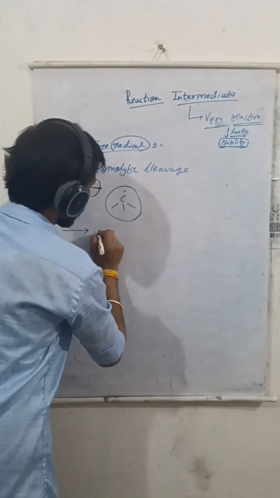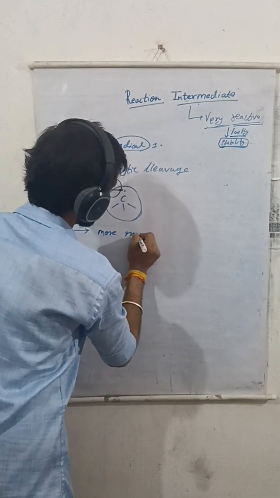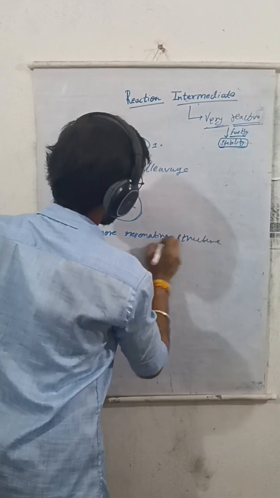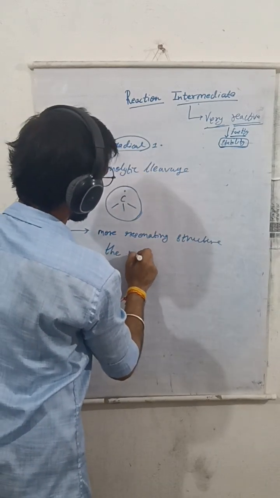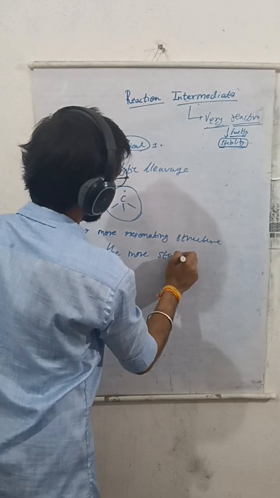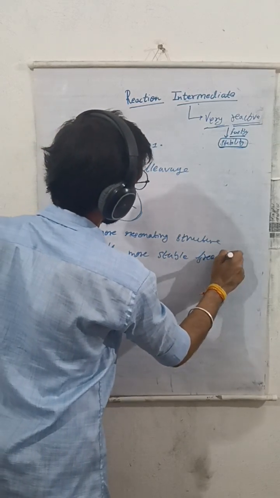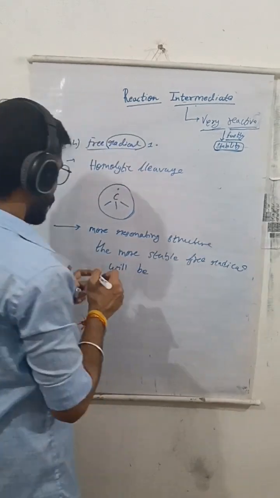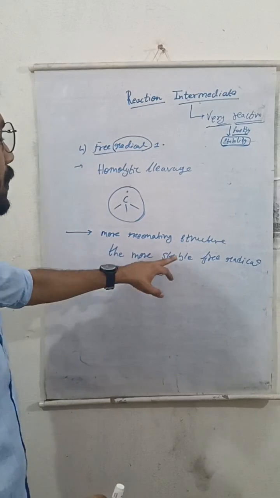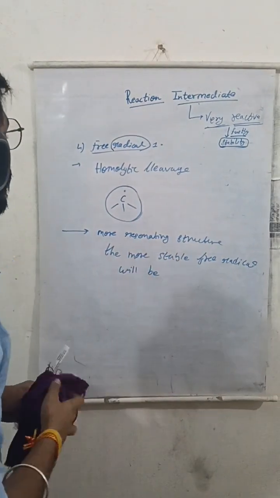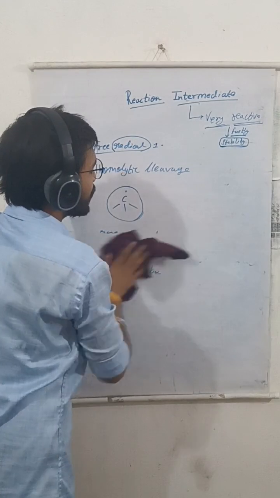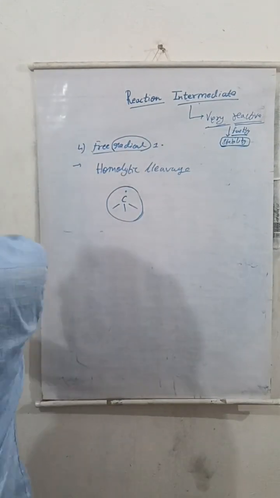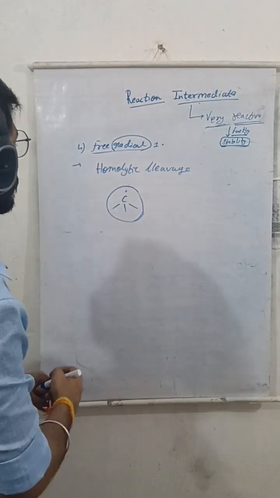We know that the more the resonating structures, the more stable the free radical will be. Therefore, triphenyl methyl radical, diphenyl methyl radical, this same trend goes with the radical intermediate.